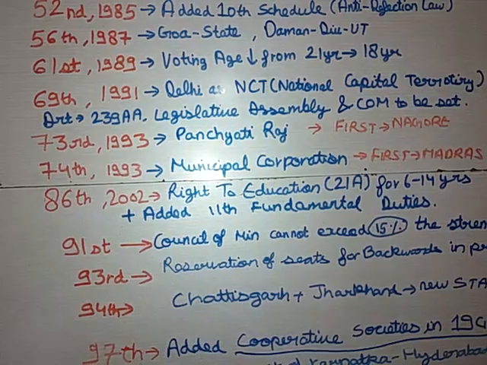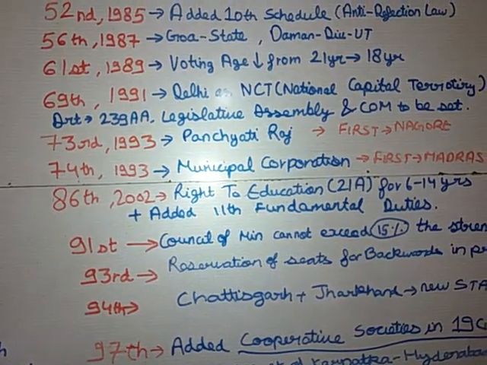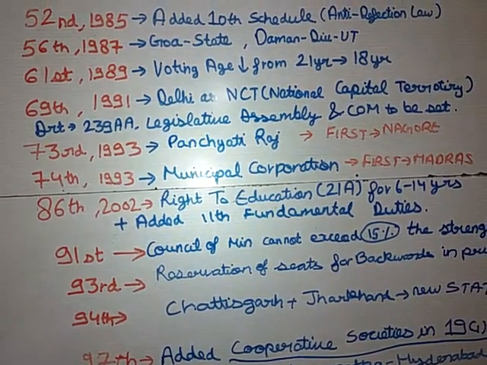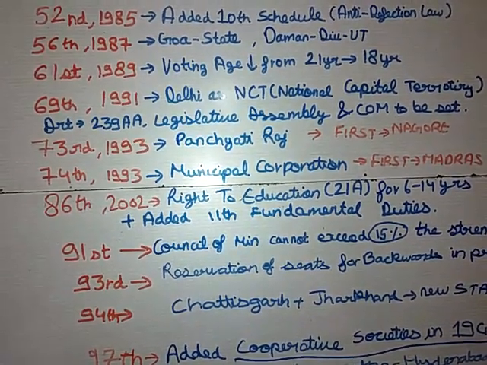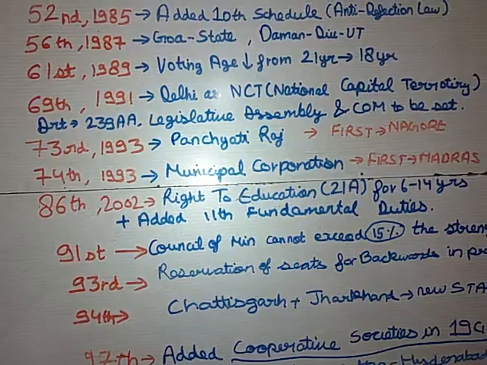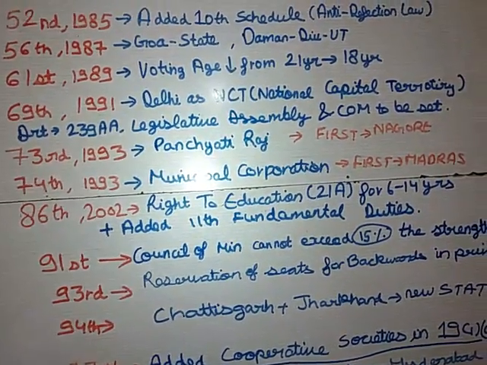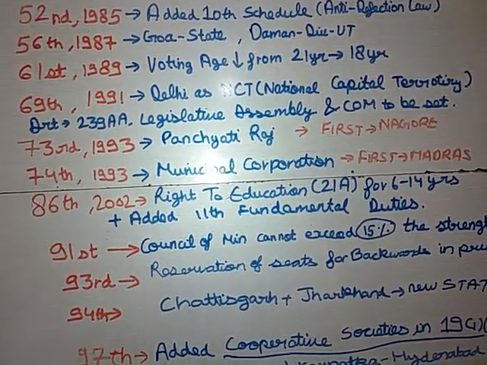In which Amendment Act was Delhi declared as the National Capital Territory and the Legislative Assembly set up? That's the 69th Amendment Act of 1991, and under which article? Article 239AA. Then comes your 73rd and 74th Amendment Act. I think everyone knows it.